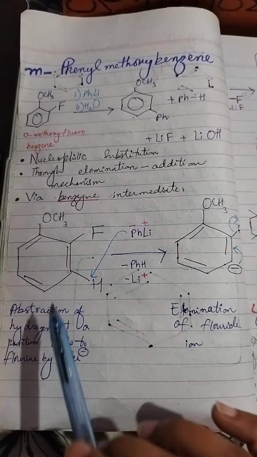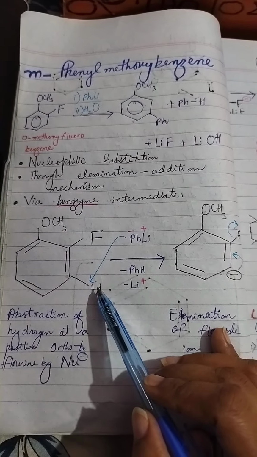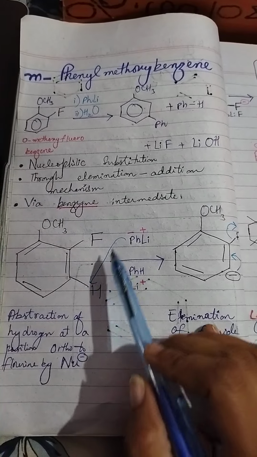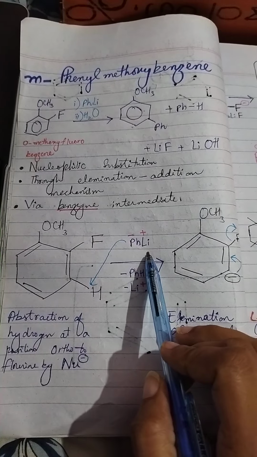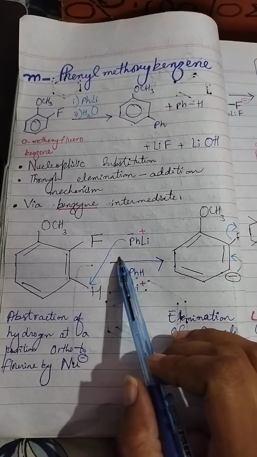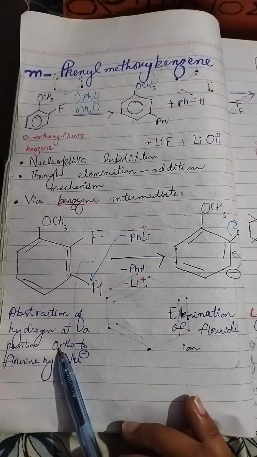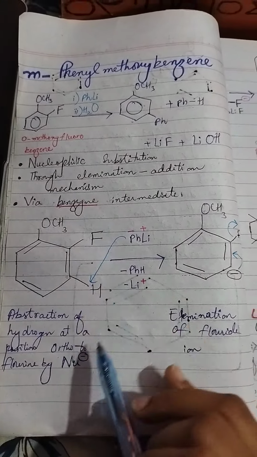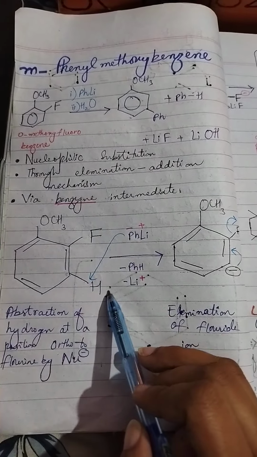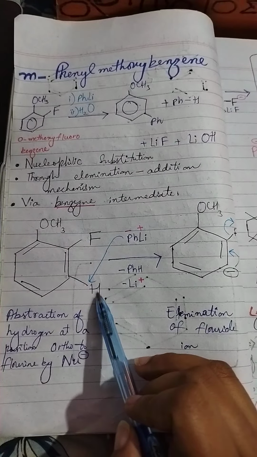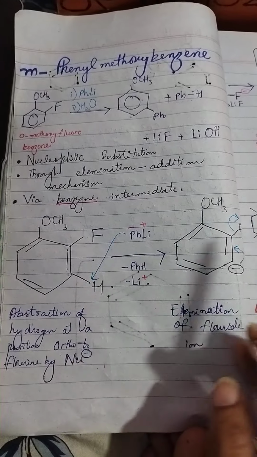This is ortho-methoxyfluorobenzene. This proton, being acidic in nature, will be abstracted by phenyl lithium, in which phenyl reacts as a nucleophile. Abstraction of hydrogen at the ortho position to fluorine by the nucleophile. This is the nucleophile, and this proton will be abstracted, being acidic, and this proton is ortho to fluorine.